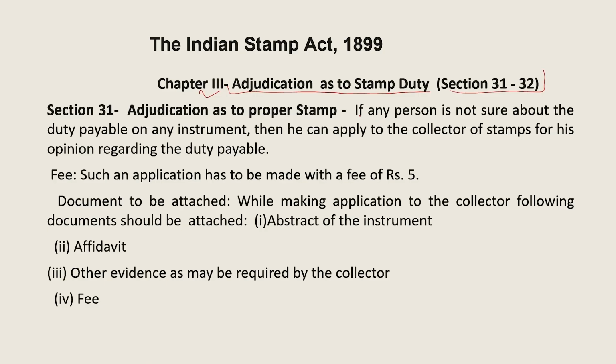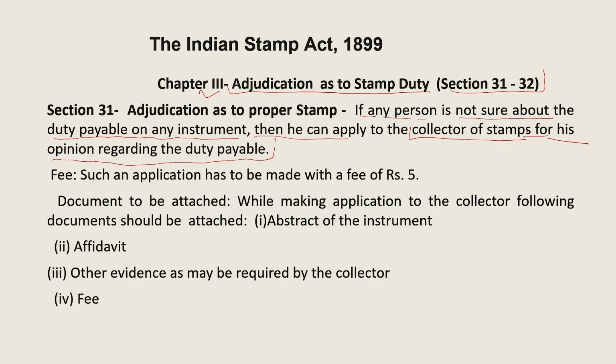If any person is not sure about the duty payable on any instrument, he is not sure how much he has to pay, then he can apply to the Collector of Stamps for his opinion regarding the duty payable. Because he is not sure how much stamp duty is chargeable on that particular instrument, he will make an application with a fee of ₹5 to the office of the Collector of Stamps.